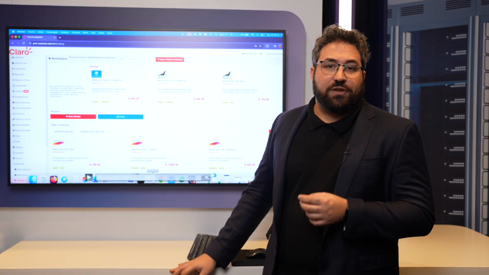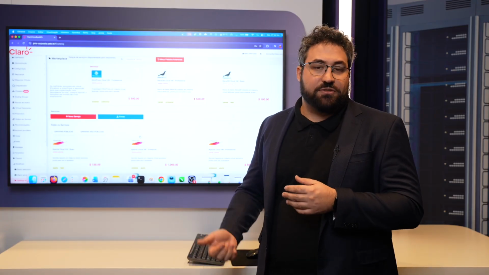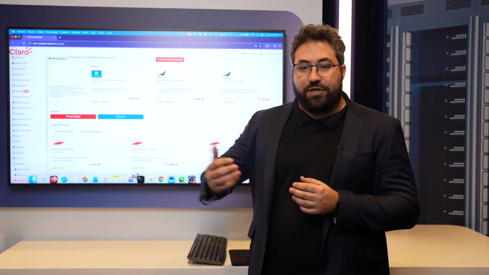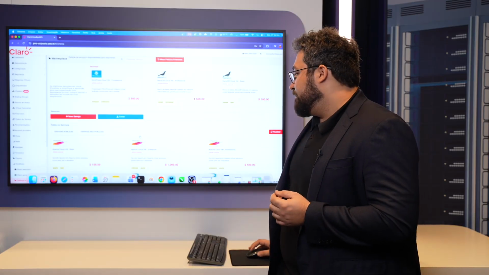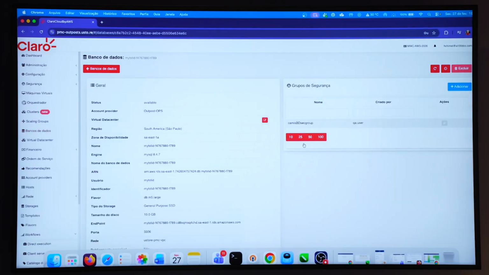And not only that, but you can access Claro Cloud's own marketplace itself. So you can create yourself, you can access what you already have, so you have multiple choices over here. In the Claro portal, you can access all the flavors that are available for EC2. For example, you can have 2x large, 4x large, 8x large. You can access all the RDS available too. You can just click and start using the service. So it's easier, it's faster, and it's facilitated.